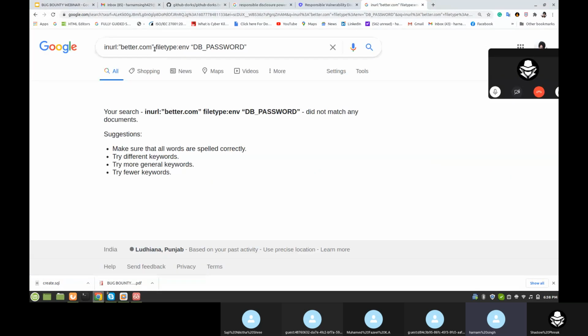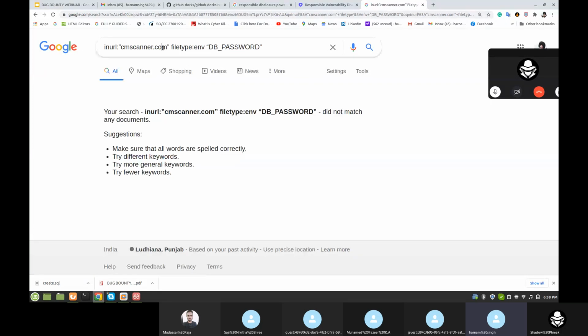No, it's not working. Let's check some other. Canva.com. No. Let's check CamScanner, cam.com. But some websites are not vulnerable to this attack, so it's not giving us any result. But if you use this vulnerable website, you can